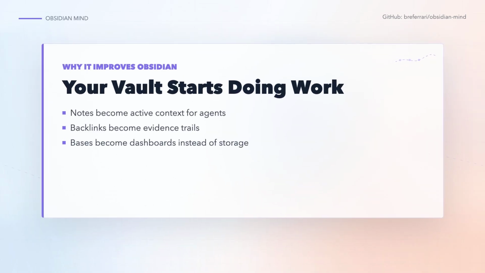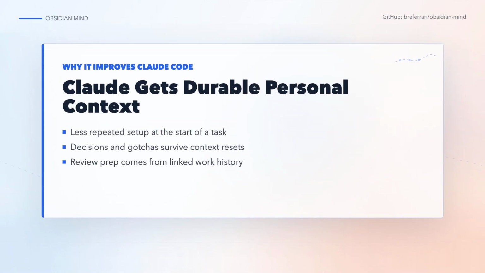For Obsidian users, the improvement is that the vault starts doing work during the day. Backlinks are not just something you clean up later. They become the evidence trail for projects, decisions, people, incidents, and review season. Bases turn those notes into dashboards. The agent keeps the structure updated while you work, so the vault is less like a filing cabinet and more like a working system.